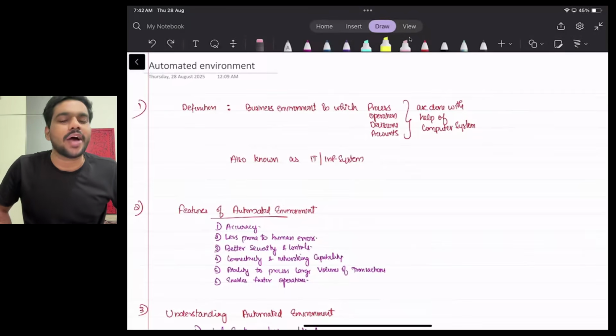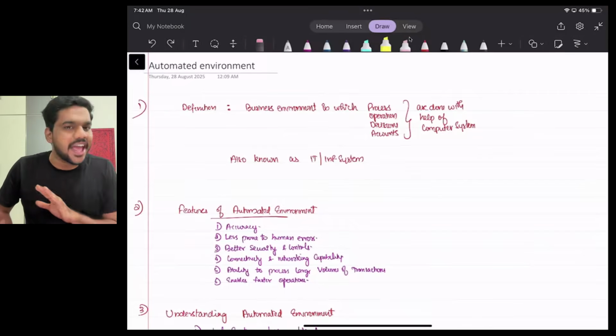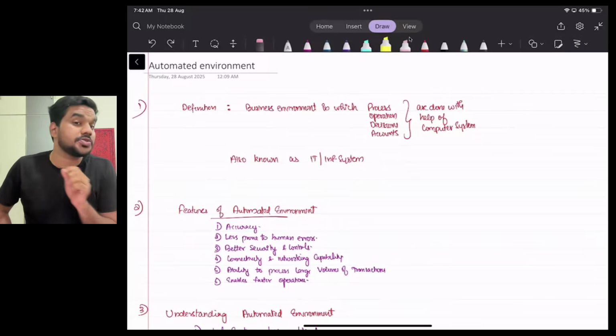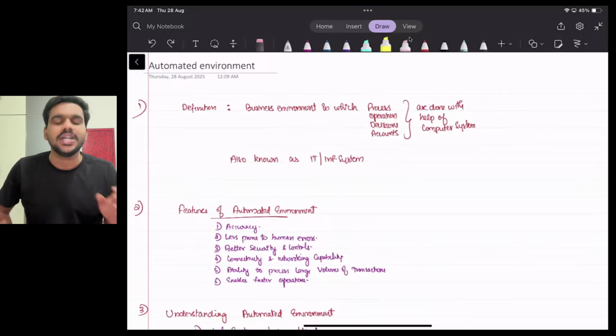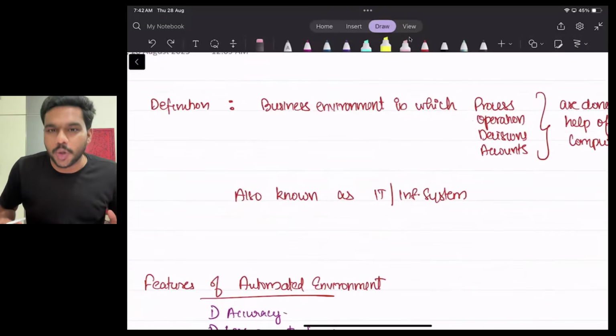So today we are going to have a very quick revision on the topic automated environment. See, this one topic is very important from exam point of view because you can see one question every attempt. Okay, so please don't skip this chapter because this is one of the most requested topics from my students. So let's do this. Okay, so very first question: what is automated environment?